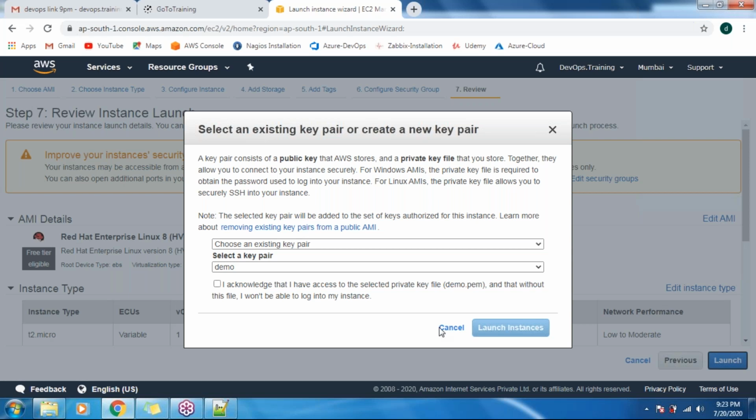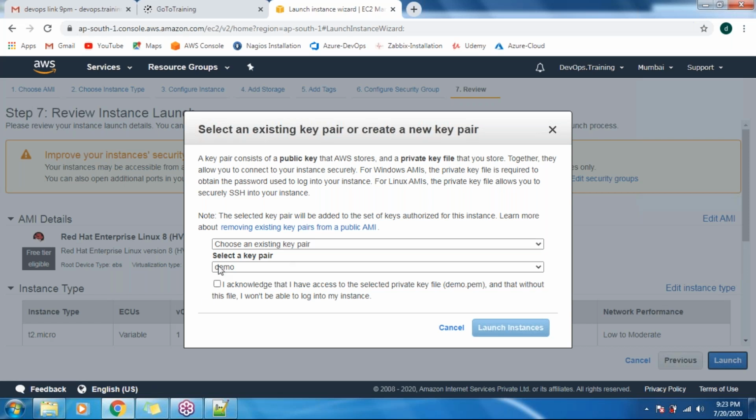So in the launch, guys, here we need to create a key pair. What is this key pair? A key pair is an encrypted format of your password. Without this key pair you cannot log in to this Linux box. It is mandatory. If you lose this key pair, then you cannot log in to that machine again. So please be careful and keep this file safe.